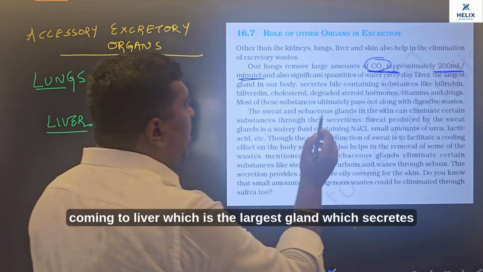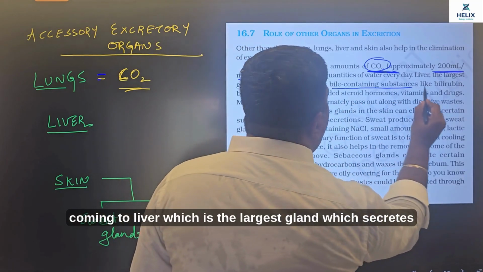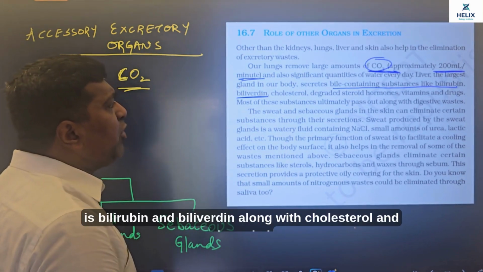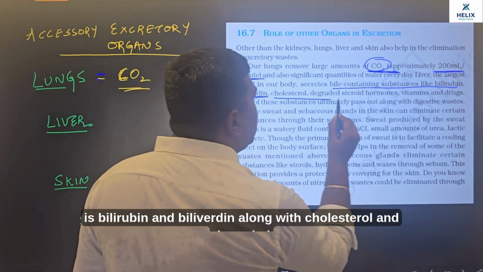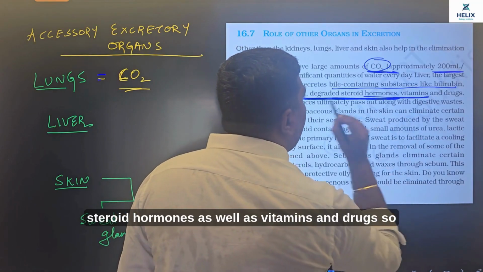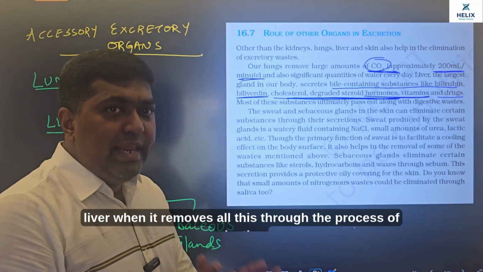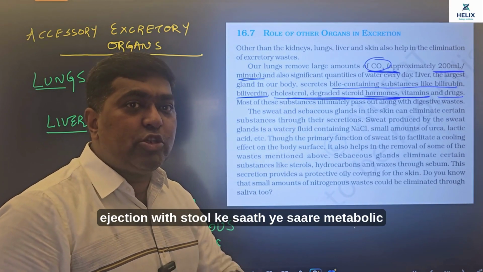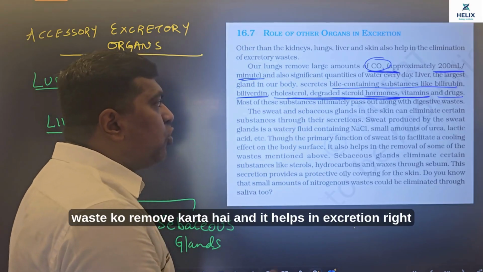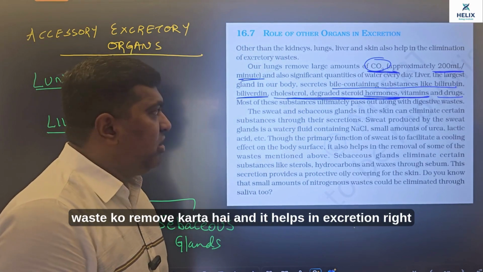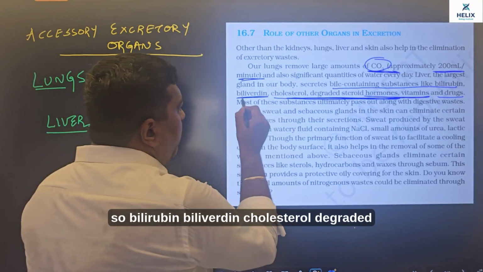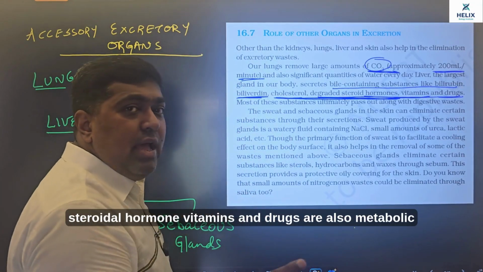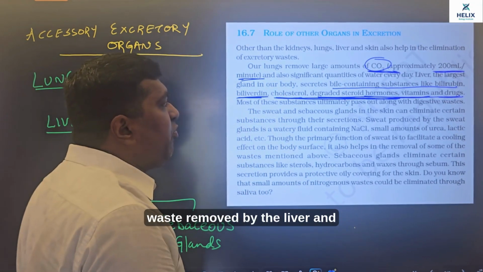Now coming to the liver, which is the largest gland, it secretes bile pigments, that is bilirubin and biliverdin, along with cholesterol and degraded steroid hormones as well as vitamins and drugs. The liver removes all this through the process of egestion, with the stool, and it helps in excretion. So bilirubin, biliverdin, cholesterol, degraded steroidal hormones, vitamins and drugs are also metabolic waste removed by the liver.